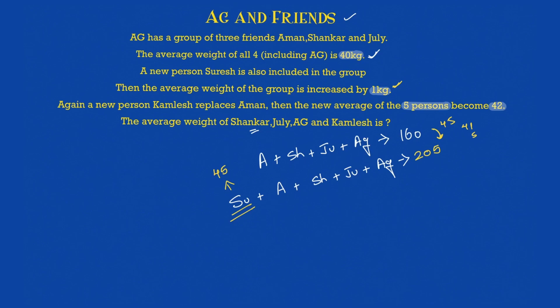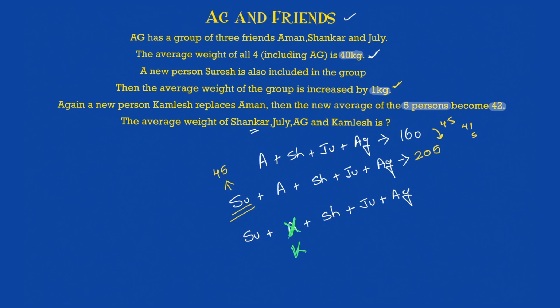So instead of Aman, let's write all of them now. Aman plus Shankar plus Julie plus AG, and this will be Suresh. Okay, plus now what is happening? This Aman is taken out. He leaves, and he is replaced by Kamlesh.